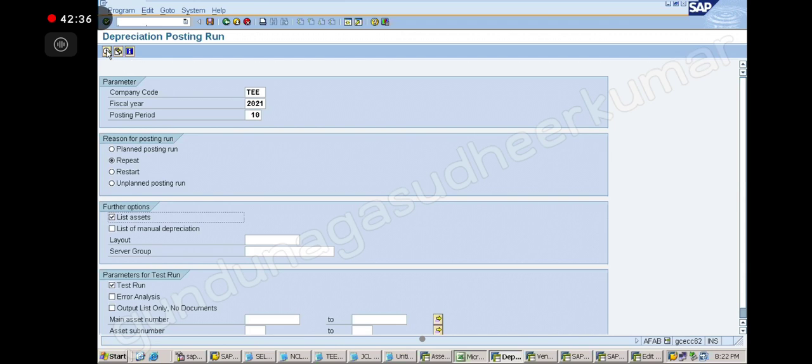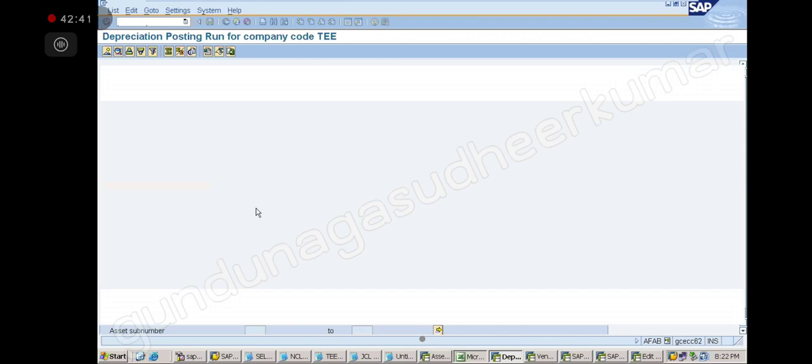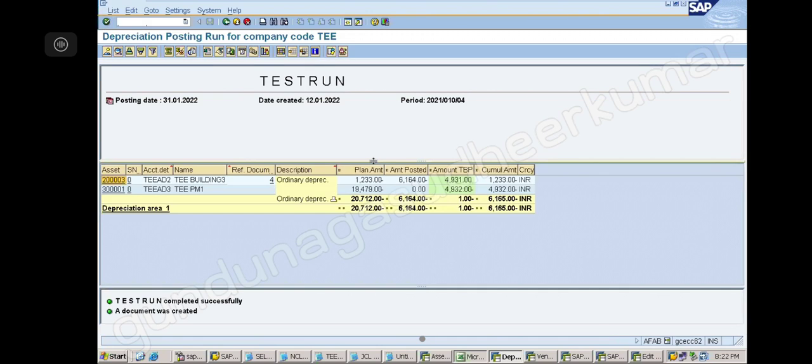Execute. Okay? Clear? So this is the plan amount, this is the amount posted, this is the amount to be posted. Correct?